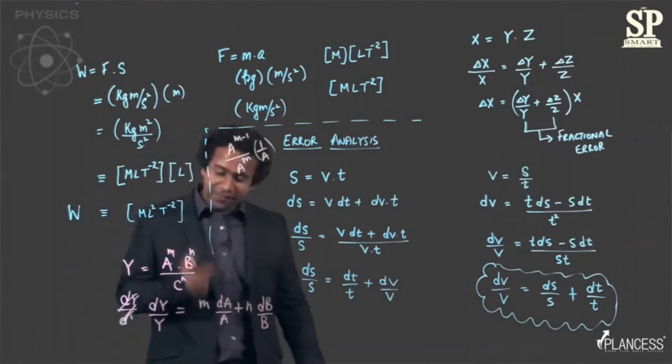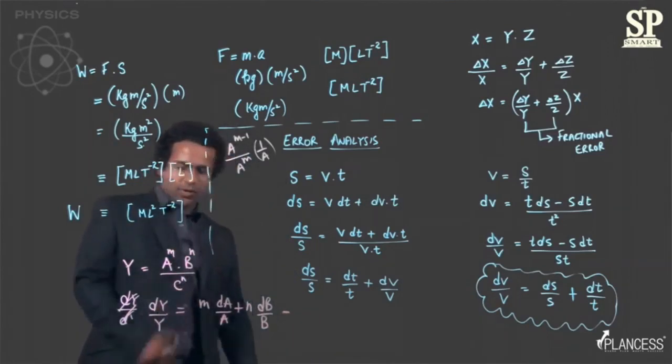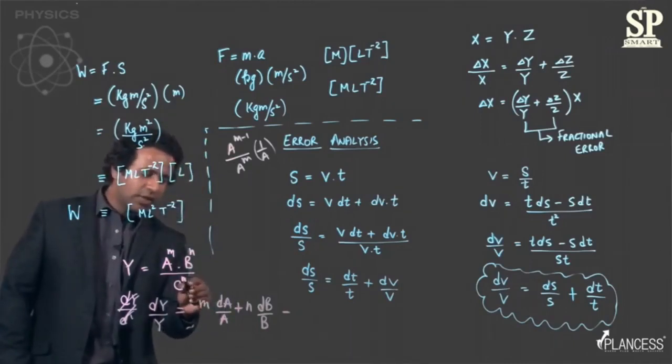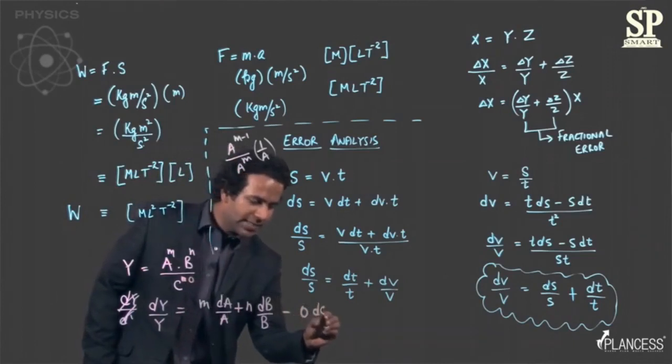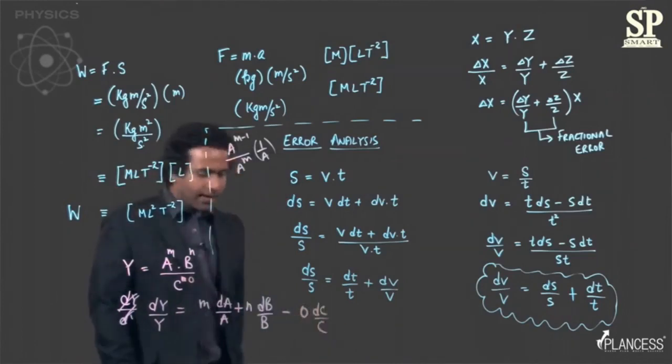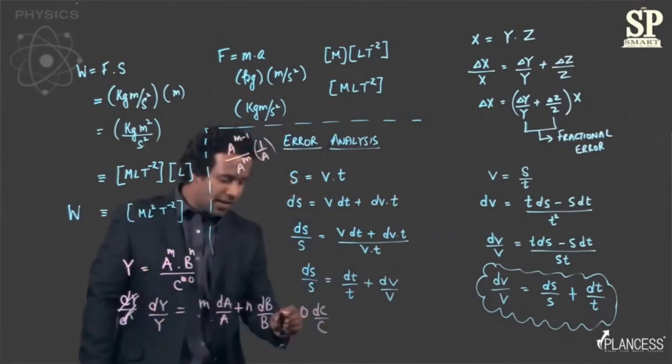Now, by differentiation, what you'll get is minus of, so let's take another term, let's call this o. So it'll be o into dC by c, right? But you know that errors are not to be subtracted but to be added.